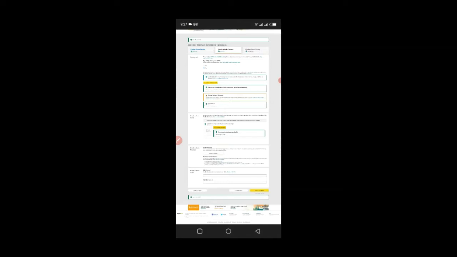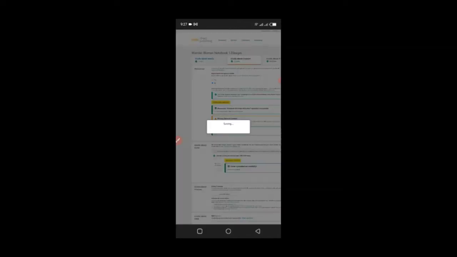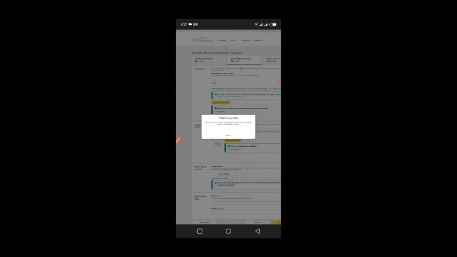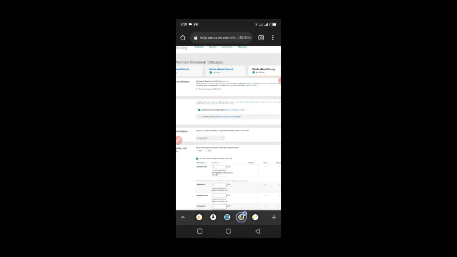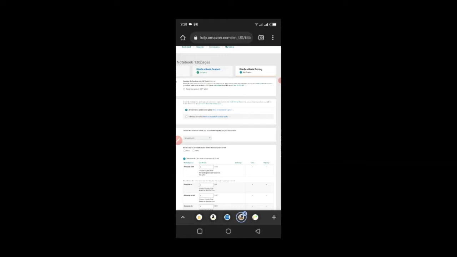So I'm just going to click on save and continue. It's going to prepare the KDP file. Once it's done, it will take you to the next stage, and the next stage is about the pricing. There is a technique for pricing so that you don't underprice your book or overprice it, which eventually chases away the intended audience. So this KDP Select is to reach more readers, just like it explains here, earn more money and maximize your sales potential.